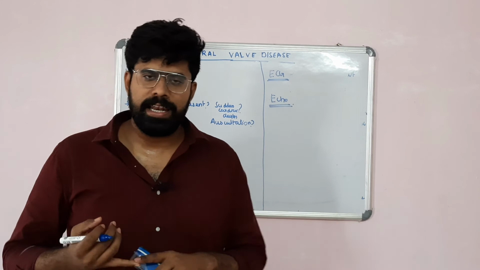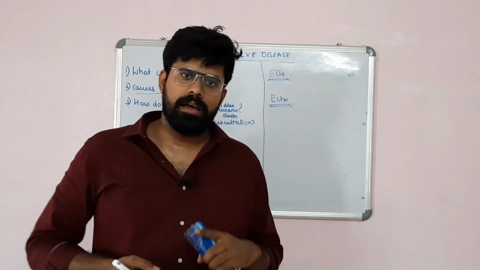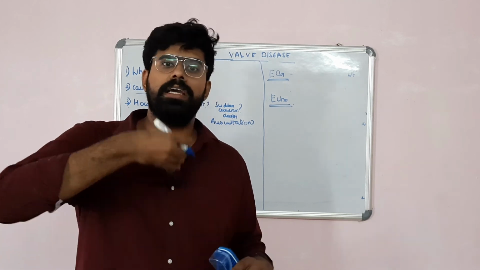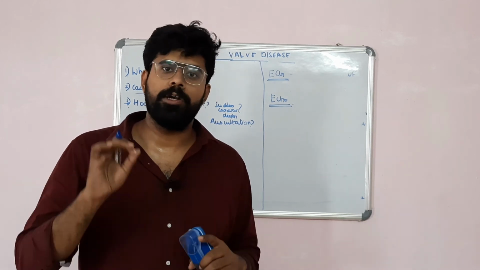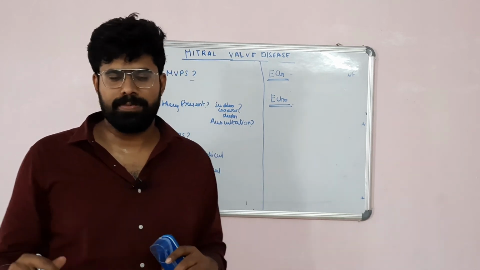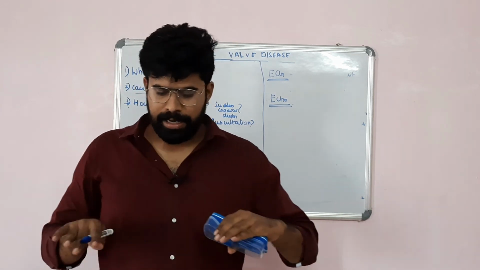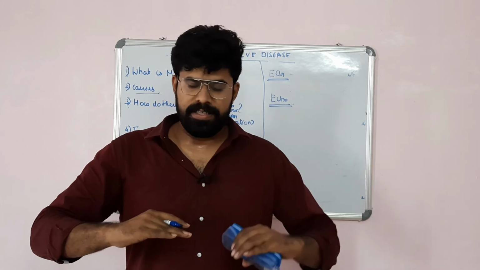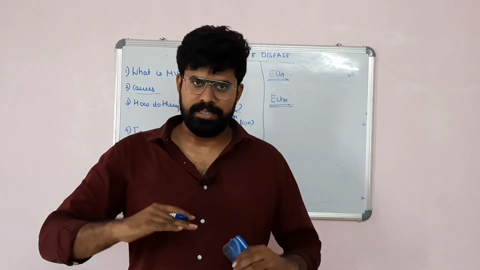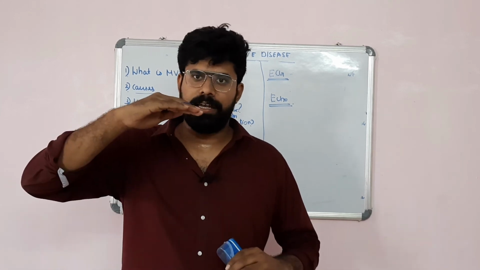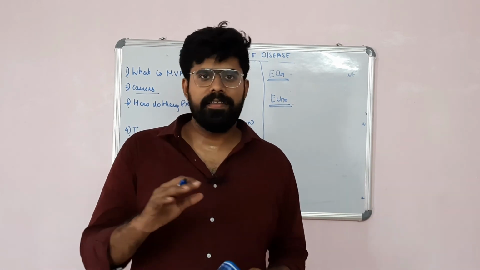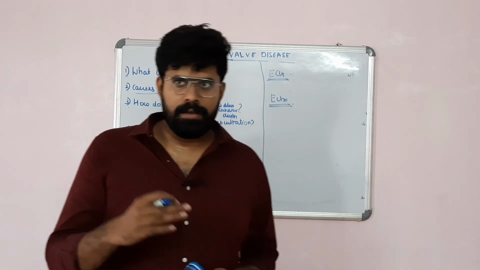It can identify the systolic displacement of the belly of the mitral leaflet into the left atrium, more than 2 mm above the annulus plane. That is, if this is the plane of the mitral valve annulus, the mitral leaflet during systole will move into the left atrium. If this movement is more than 2 millimeters, that is significant prolapse.